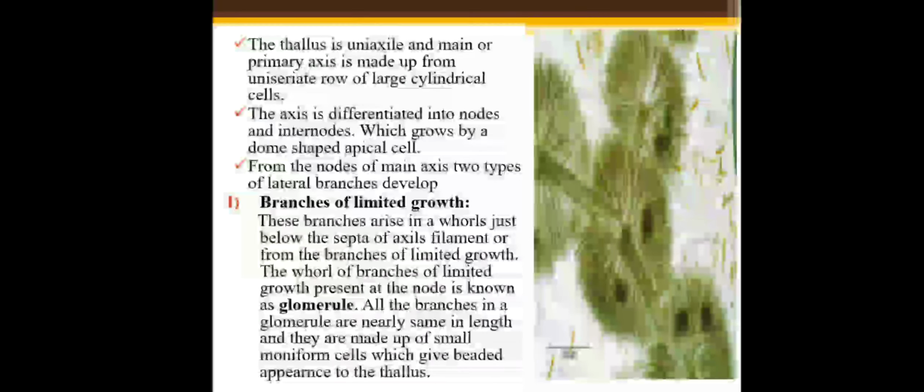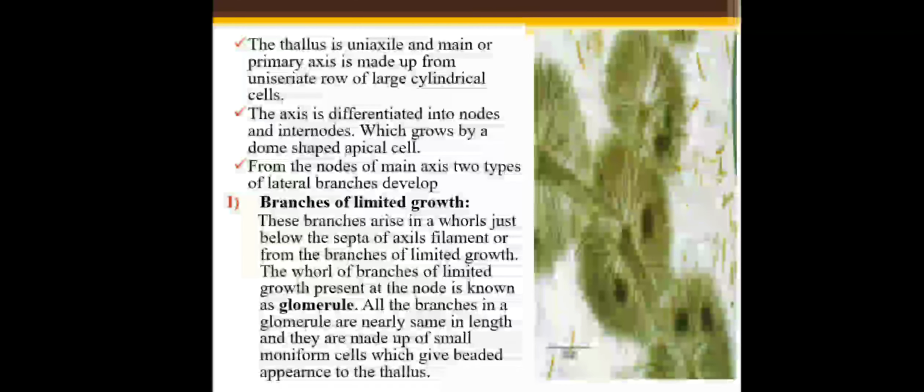Thallus is uniaxial, and the main or primary axis is made up of a uniseriate row of large cylindrical cells. Uniaxial means having a single axis; the thallus has only a single main axis, as you can see here. Uniseriate means a single row or single series of cylindrical cells.